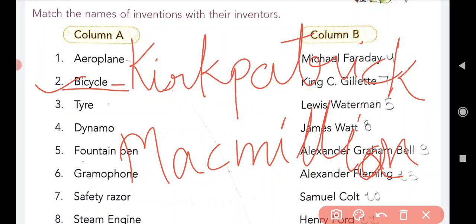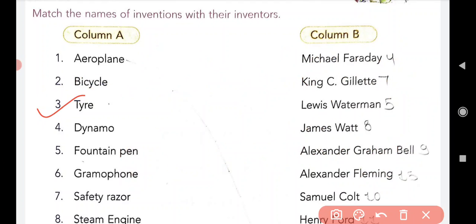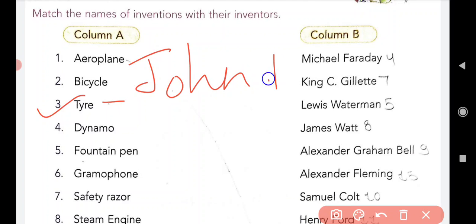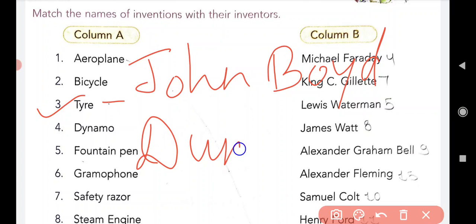Now come to the next, that is the third one, tire. Who invented the tire? John Boyd Dunlop. Spelling is J-O-H-N, John, B-O-Y-D, Boyd, D-U-N-L-O-P, Dunlop.